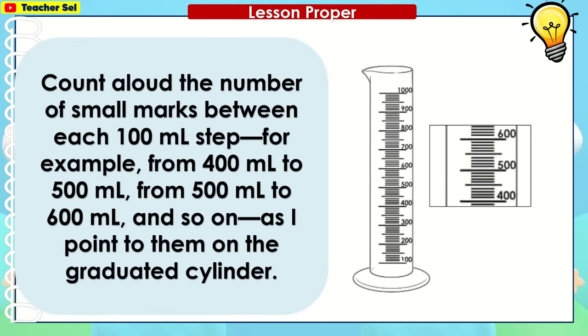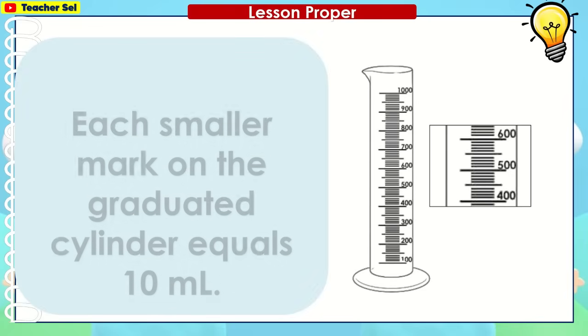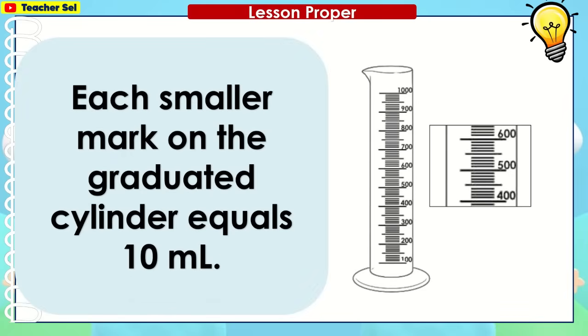Count aloud the number of small marks between each 100 ml step, for example, from 400 ml to 500 ml, from 500 ml to 600 ml, and so on, as I point to them on the graduated cylinder. Each smaller mark on the graduated cylinder equals 10 ml.